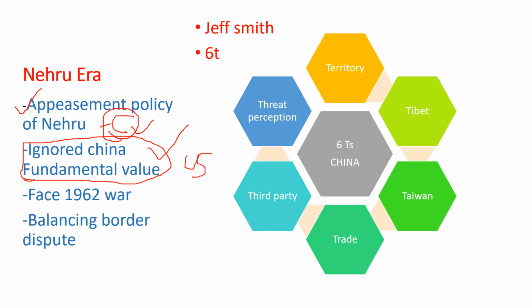So because India had ignored it, they faced the 1962 war in which India lost, and that was the biggest setback for Nehru. Balancing the border dispute with China has always been a problem for India, because China never wants to solve this dispute with India.